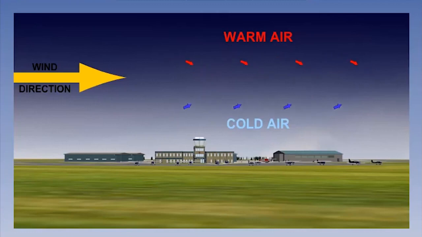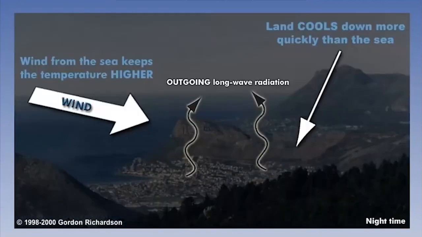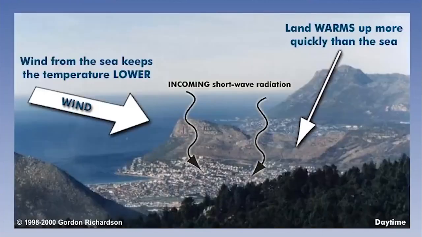The direction, as well as the speed of the wind, has an effect on the temperature. This is mainly a product of the surface over which air is moving. If wind is blowing from sea to land, or vice versa, the effect on the temperature will depend on the time of day. At night, an onshore breeze will tend to hold the temperature higher because the sea takes longer to cool down and will generally be warmer than the land. Conversely, through the day, a sea breeze will keep the temperature down because the sea takes longer to warm up. We'll examine local winds at a later stage in more detail.